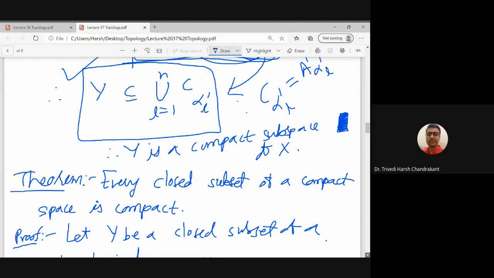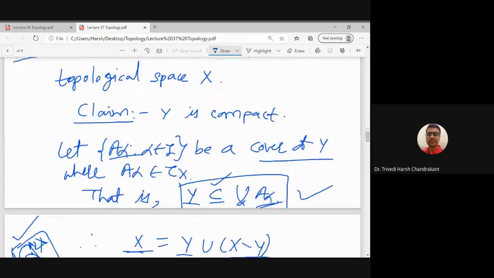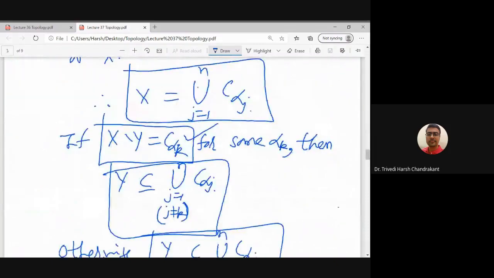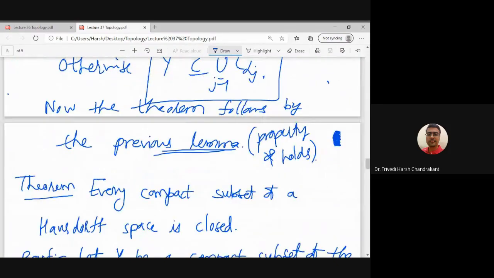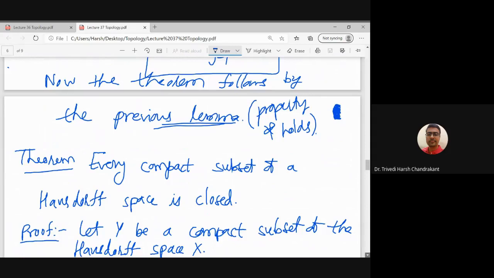Right. So there is another result which is relevant. In the previous result we have seen that if I take a closed subset of a compact space, it is compact.